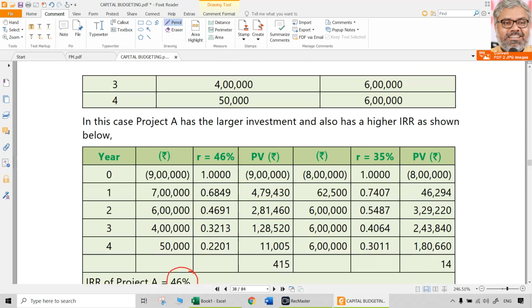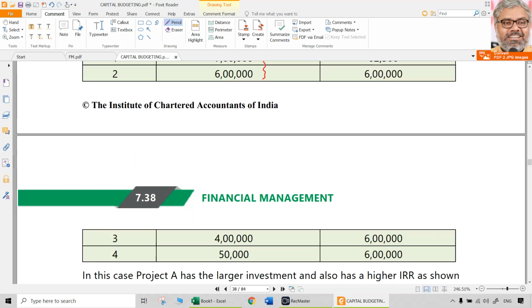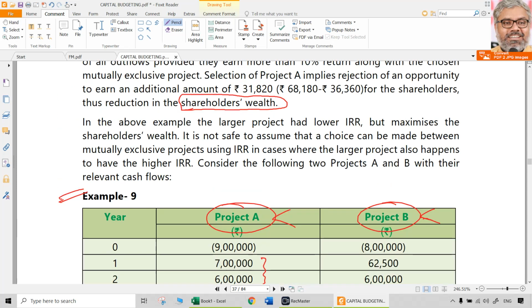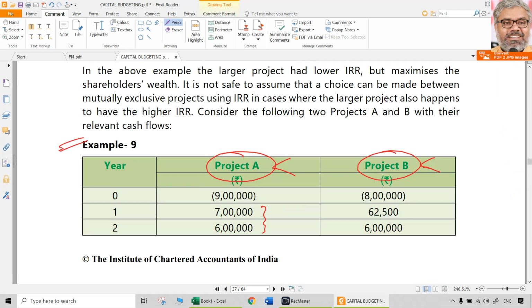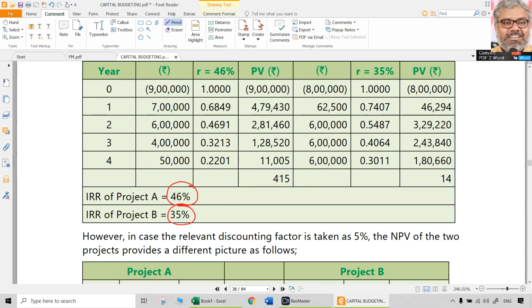So IRR will give different types of conflicting results, in the sense not really valid results all the time. There may be conflict of IRR with NPV for various reasons. One of the things that we have seen in the first case, example 8, is that project A is having more IRR, but project B is having more NPV. Whereas in example 9, A is having more IRR than B, NPV is not calculated, no need also.